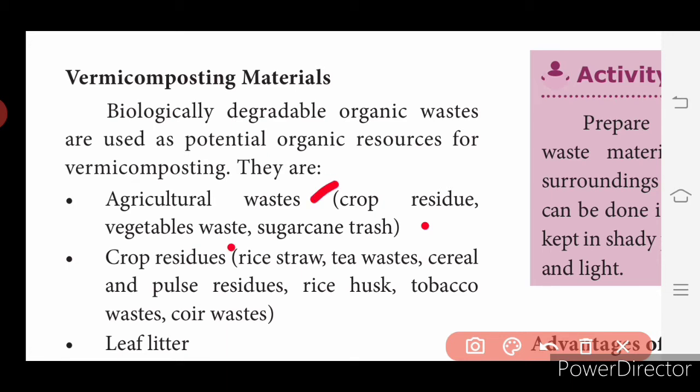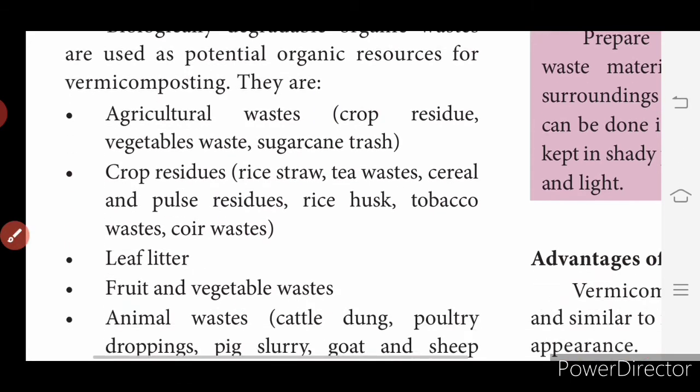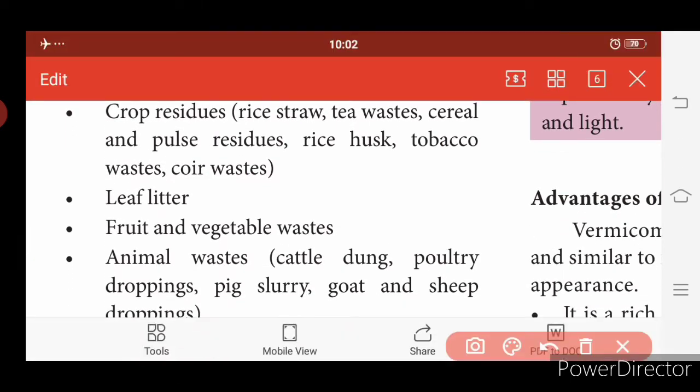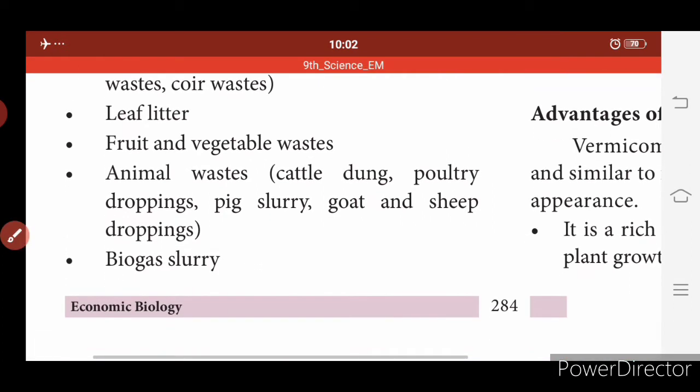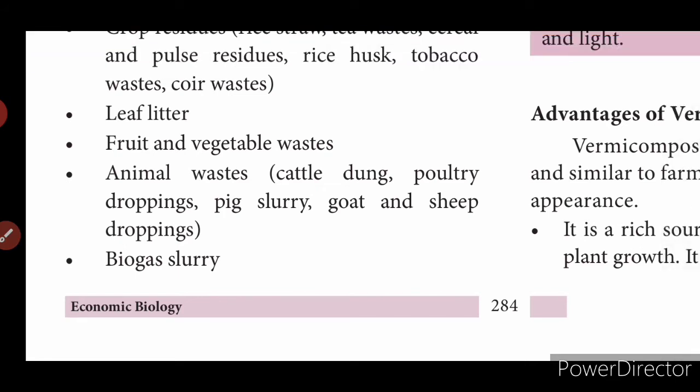Then crop residues: rice straw, tea waste, cereal and pulse residues, rice husk, tobacco waste, coir waste. Then leaf litter waste, leaves. Okay. Then fruit and vegetable waste. Animal waste, that is cattle dung, poultry droppings, pig slurry, goat and sheep droppings. Then biogas slurry. So these are the materials which we use for preparation of vermicompost.